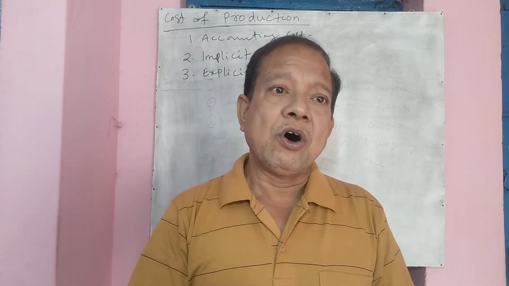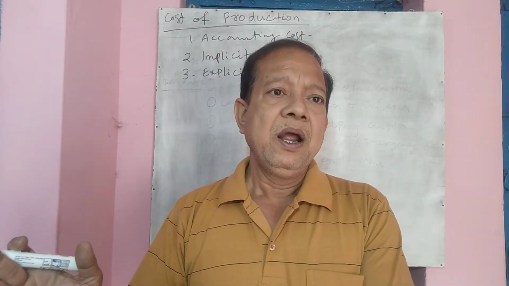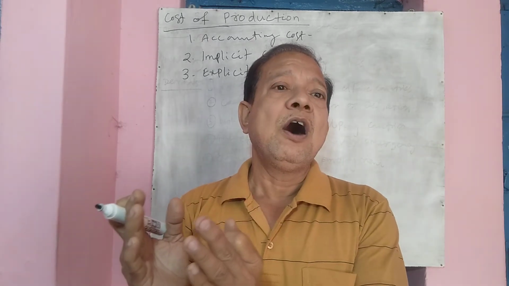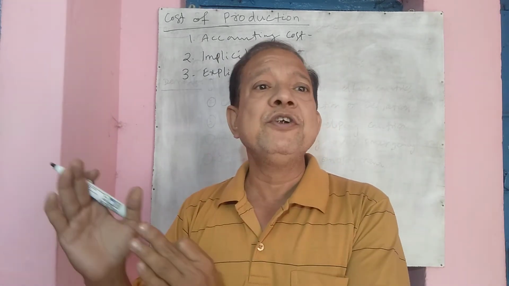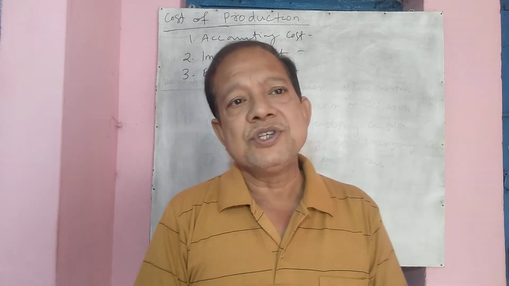Now this is the cost which is kept hidden, though it is made, but it is concealed. And the price of the factor is not given to the factor owner in this case. Now this cost is called implicit cost.